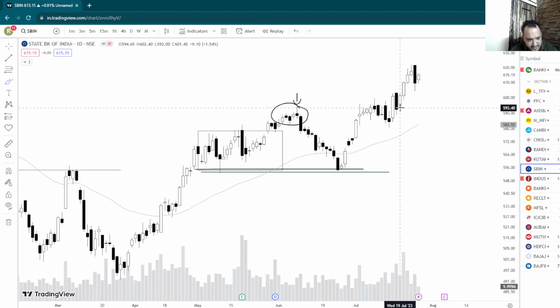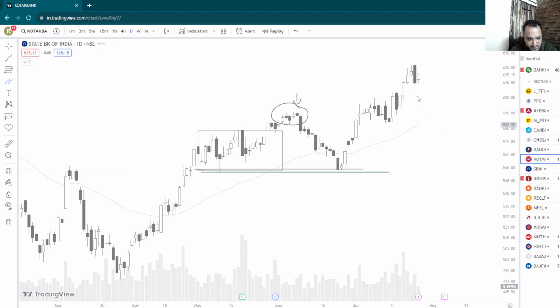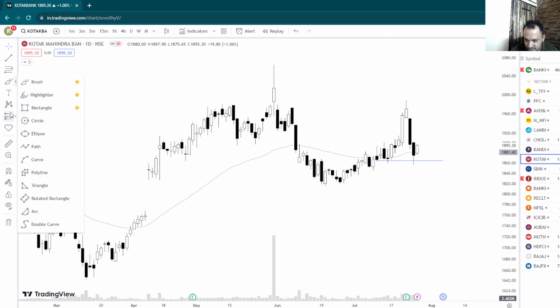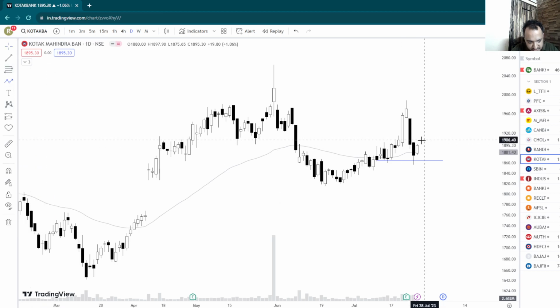Another one is SBI. It is far gone, so there is no point talking about SBI. But SBI is leading. Now Kotak Bank is back to the demand from where it started. If Kotak Bank shows any sort of build up or contraction in the coming days, then you can definitely expect a breakout. You can definitely see some move in Kotak Bank.